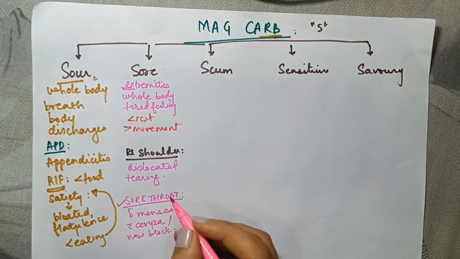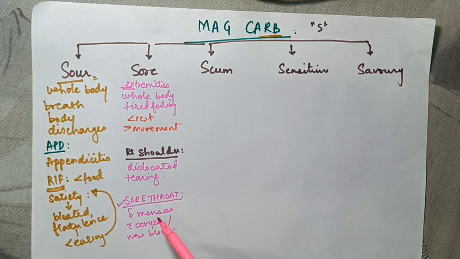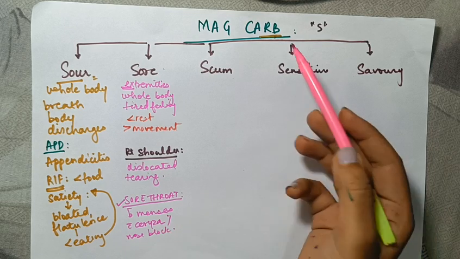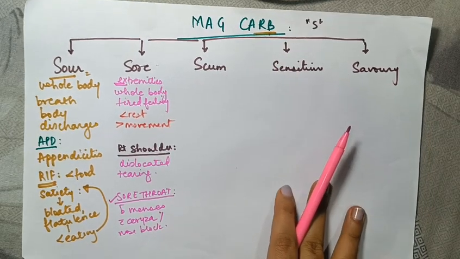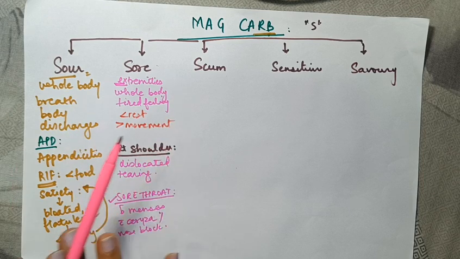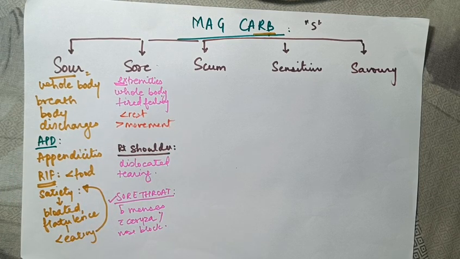So if a patient persistently presents with sore throat before menses, which is also associated with some nasal symptom, you can think of Mag Carb. So we are done with SAR and SOR. Very easy so far, right? Let's move on to the sensitive aspect now.